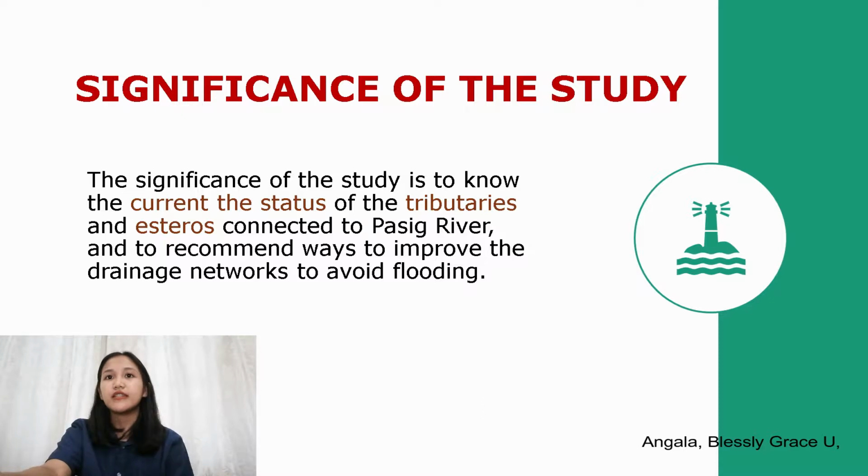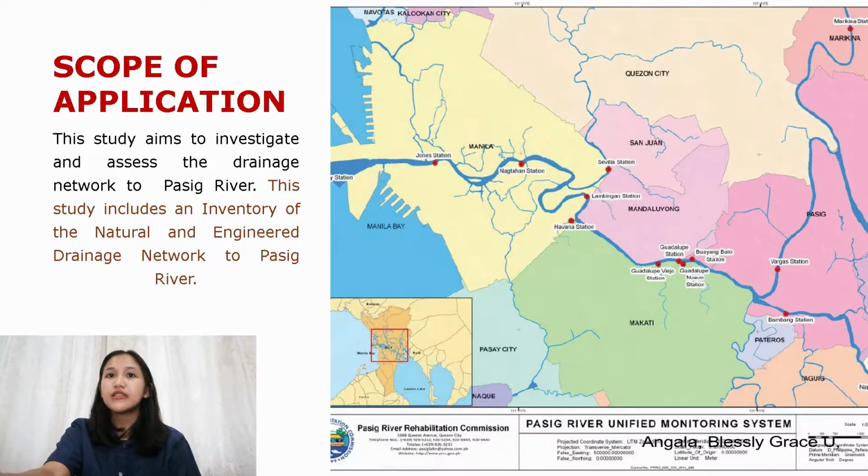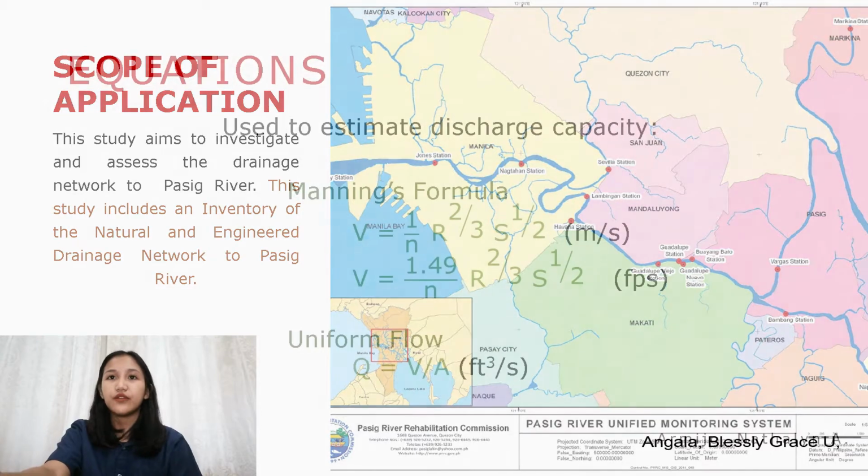Significance of the study. The significance of the study is to know the current status of the tributaries and esteros to the Pasig River, and recommend ways to improve the drainage networks to avoid flooding. The scope of location. This study aims to investigate and assess the drainage network to Pasig River. This study includes an inventory of the natural and engineered drainage network to Pasig River.